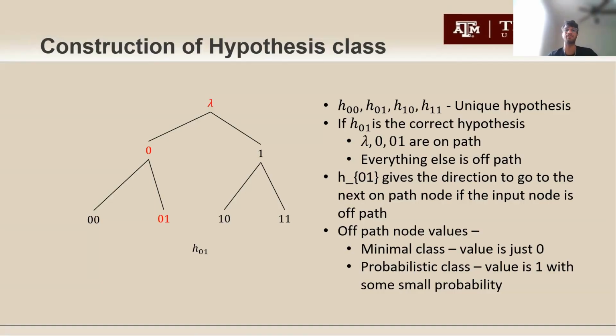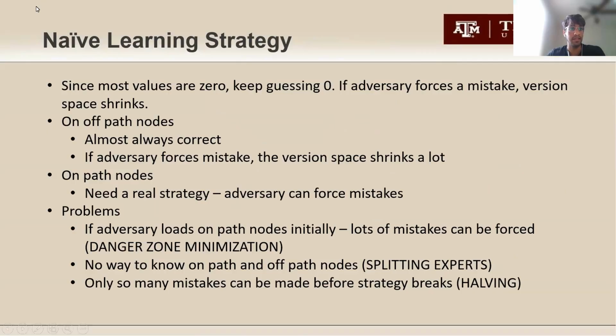But if you have 1 or 2 hypothesis classes with a value 1, you get to eliminate a lot more of the version space than you could in the case of minimal classes, which is why it's advantageous to have probabilistic classes. And now let's look at the learning strategy.